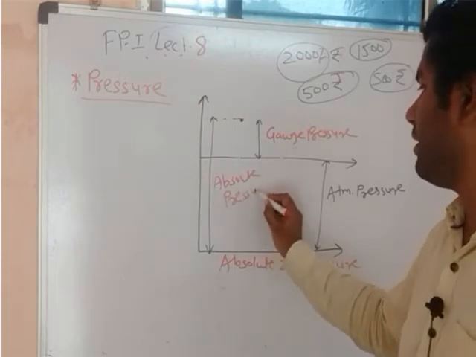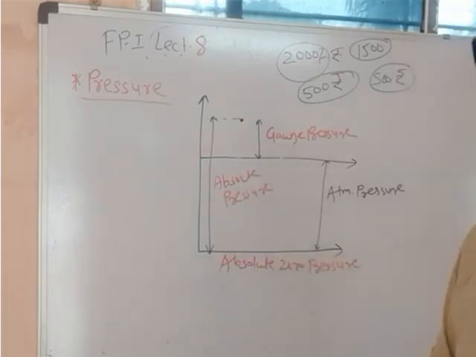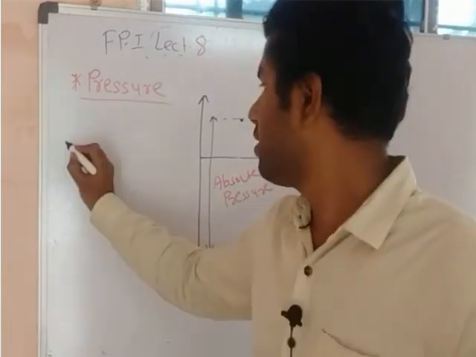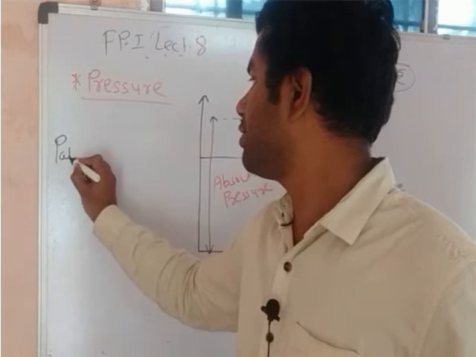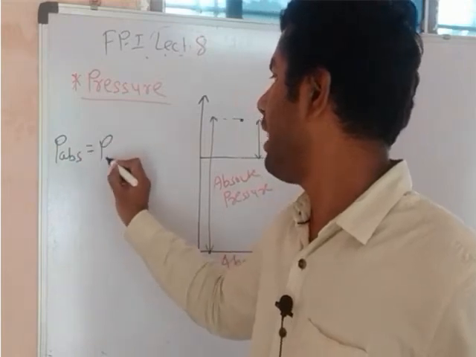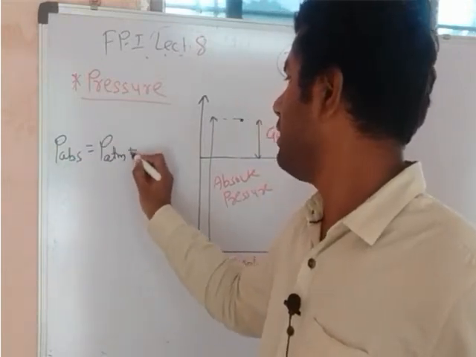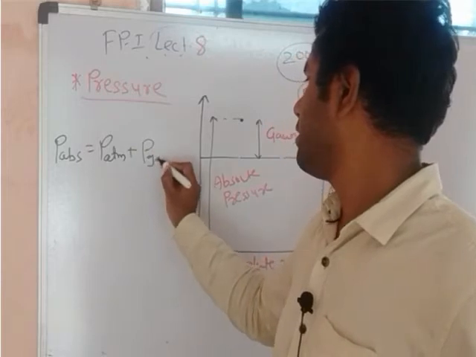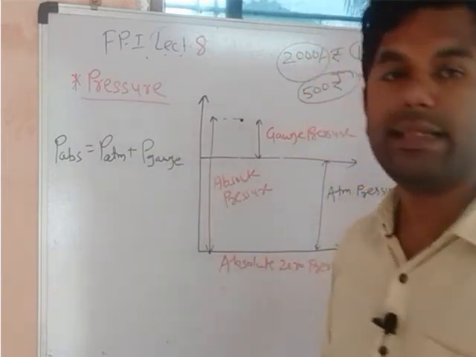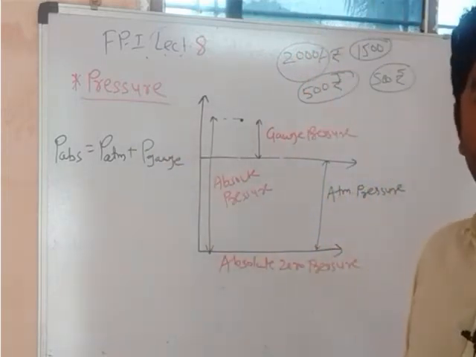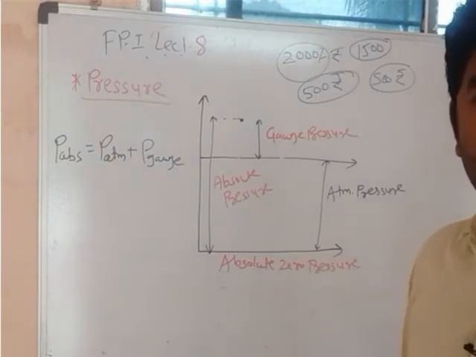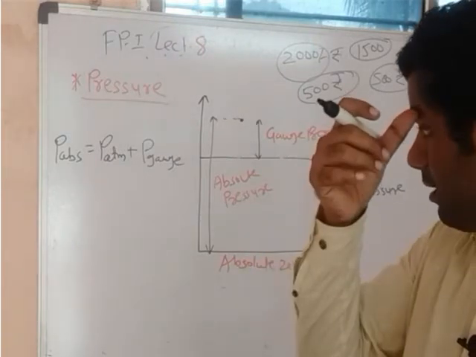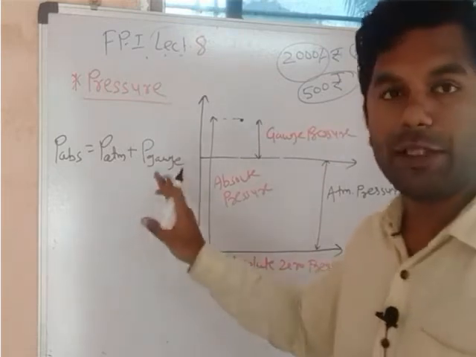Let me explain it with the formulas. See how the formula changes. I write here: absolute pressure is equal to atmospheric pressure plus gauge pressure. Now I think it will be clear to you. If not, you can watch it one more time. P absolute is equal to P atmospheric plus P gauge.